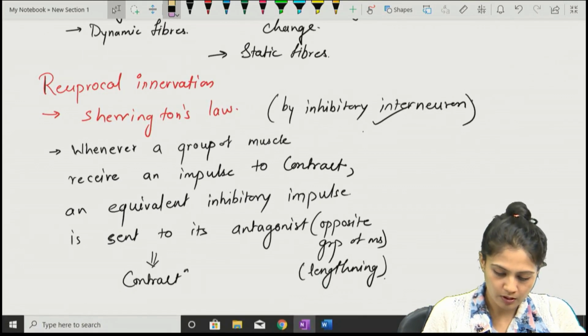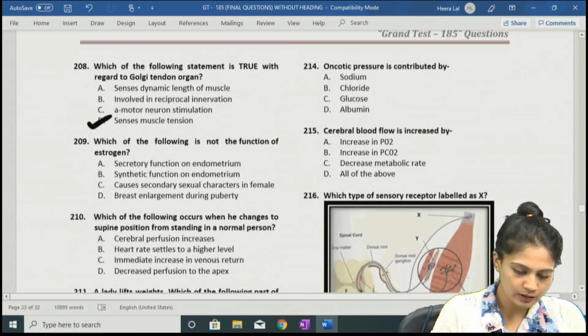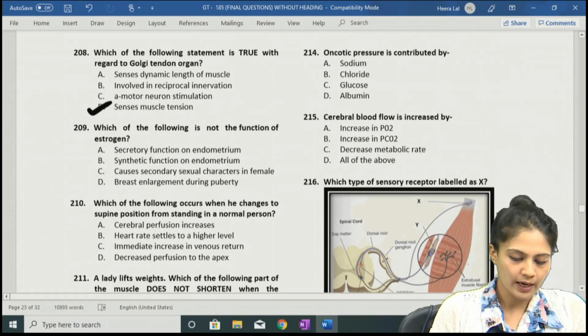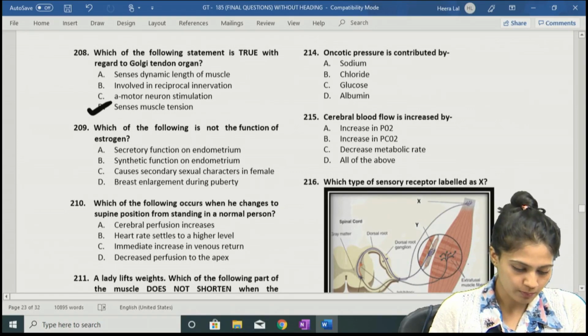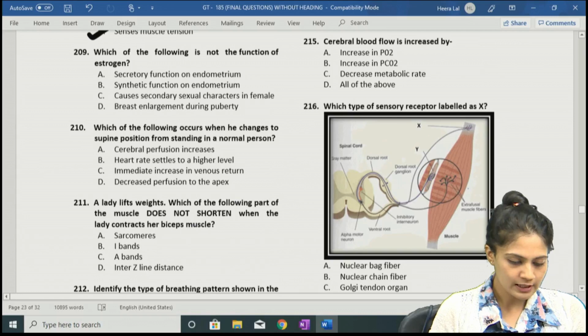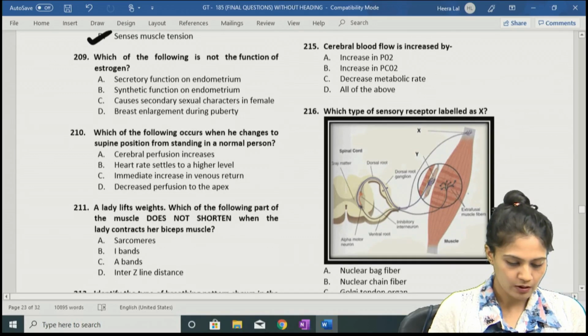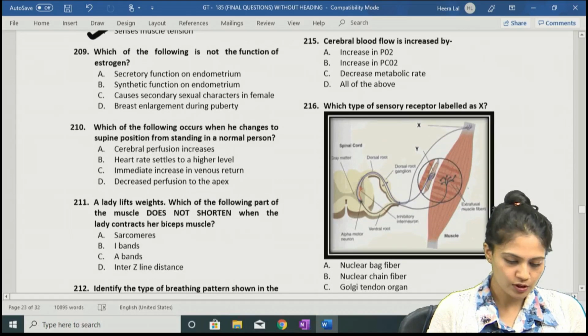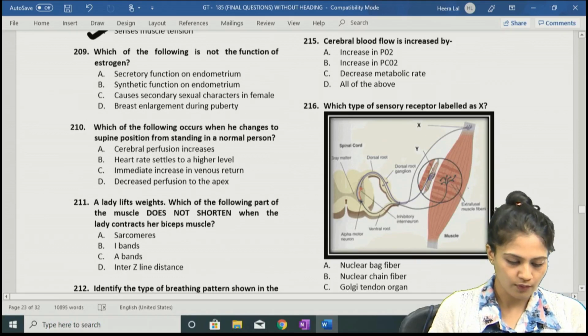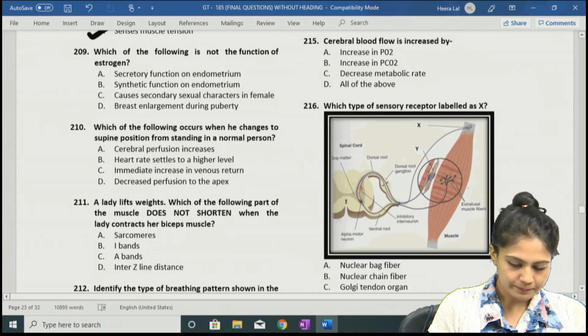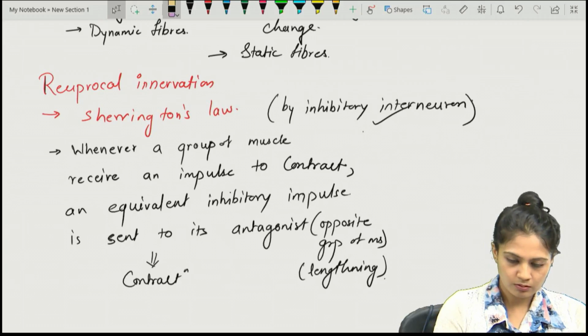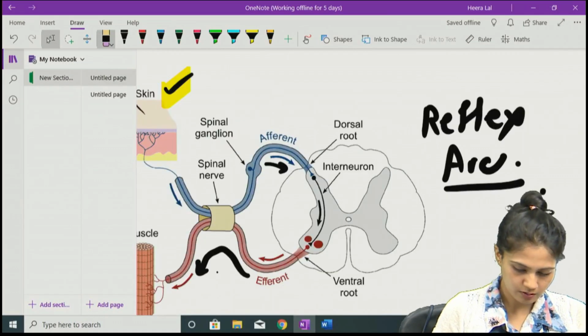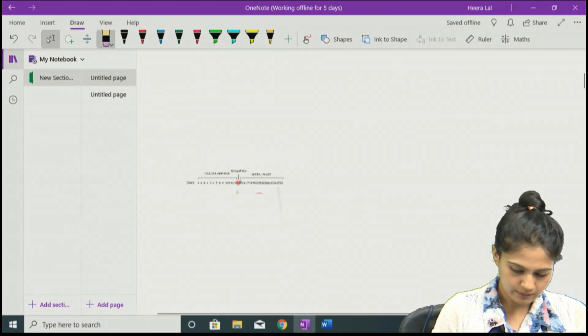So that is all the concept regarding the GTO and all the options given in question number 208. Let's move on to question number 209. Which of the following is not the function of estrogen? Okay, so we have to talk about estrogen. You have a diagram for it.